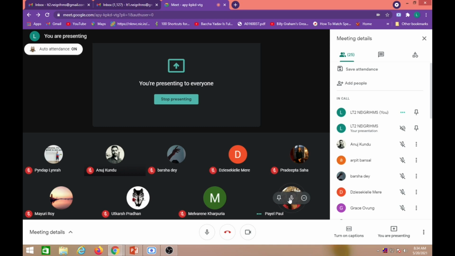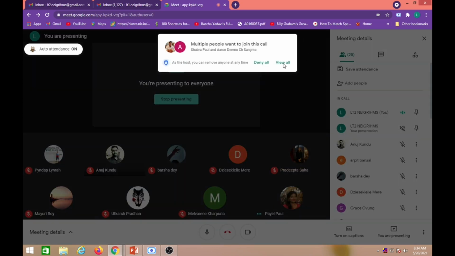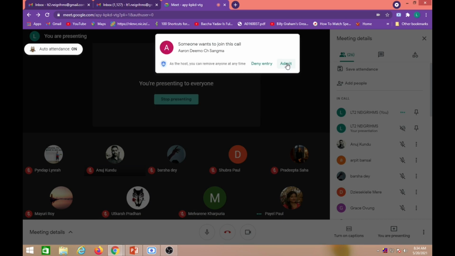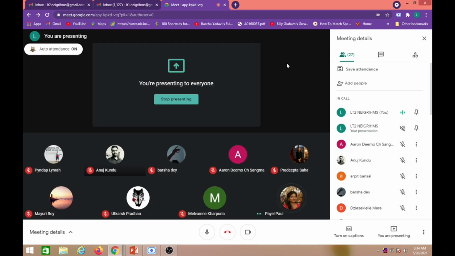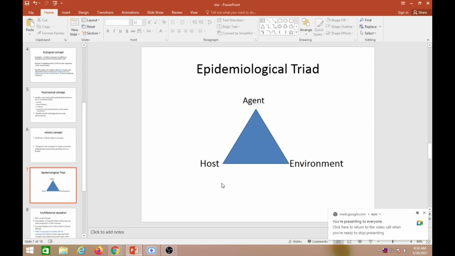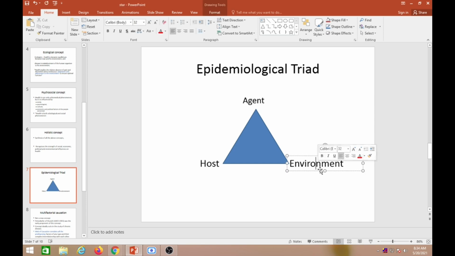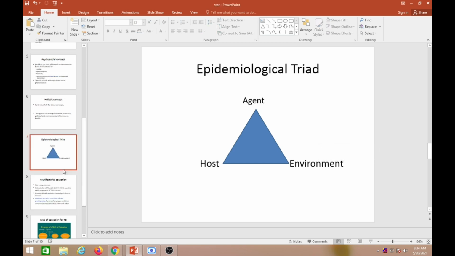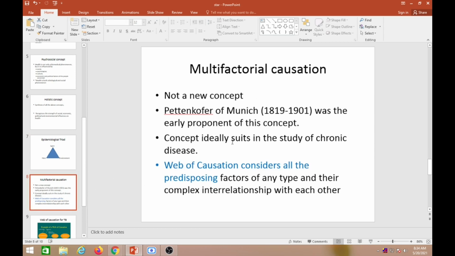So actually there are so many other factors. It depends on the immunity of people. It all depends on so many other factors also. It depends on whether a person is vaccinated or not, on age group, on whether a person is wearing mask or not. So many factors actually. So this is the epidemiological triad. Generally we have host, environment and agent. So let's go with this last concept of